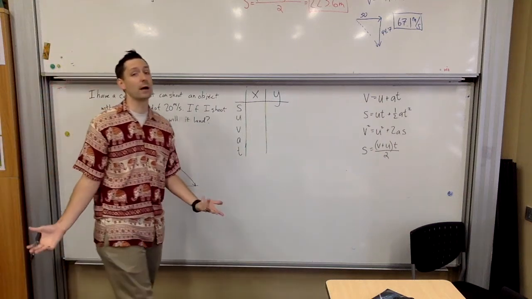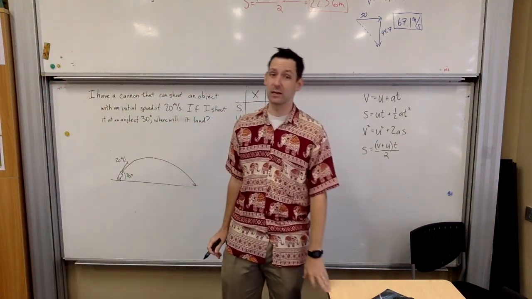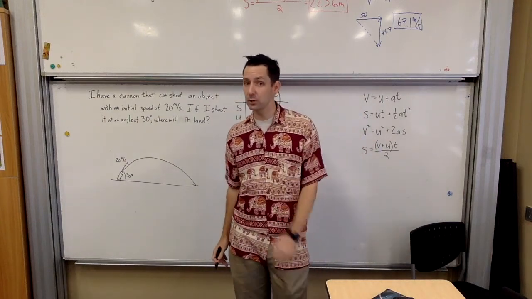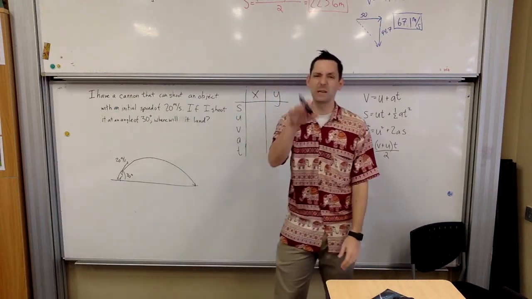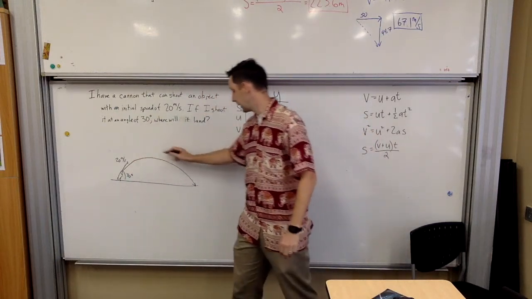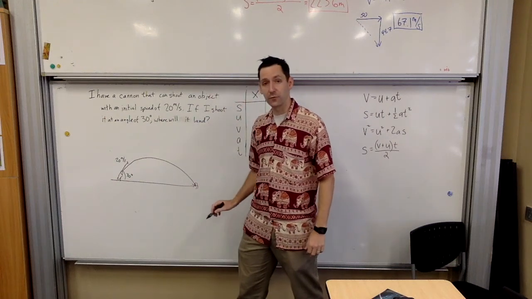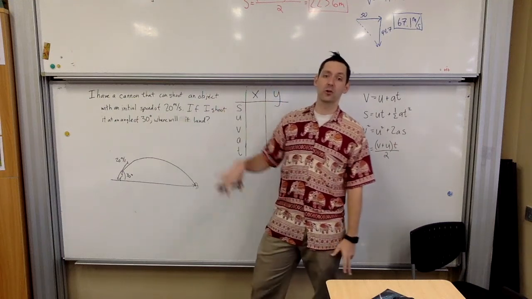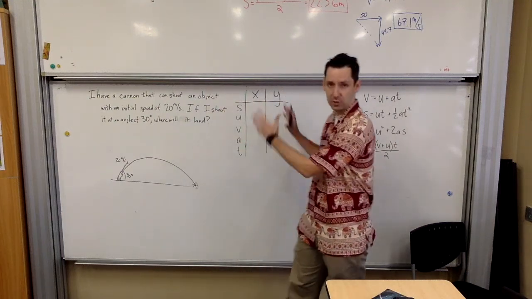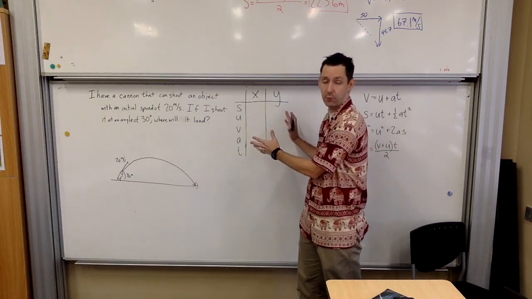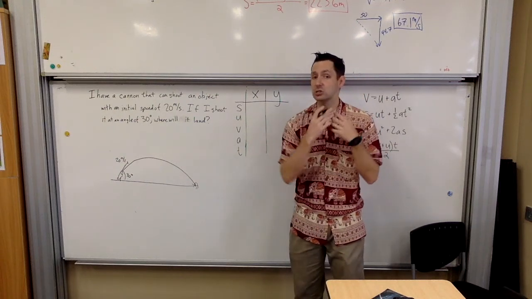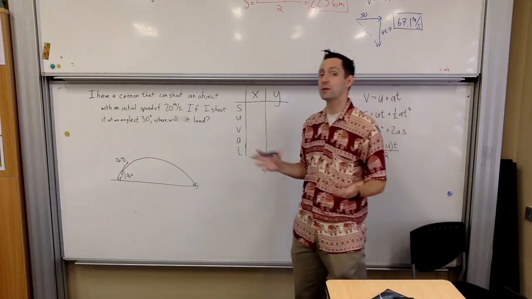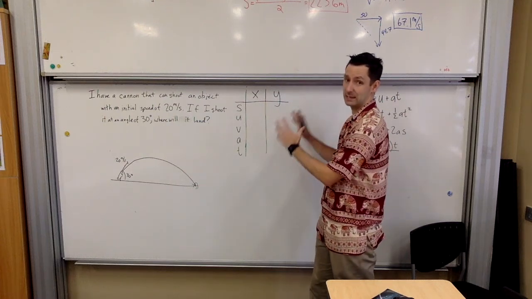Now, obviously, this is one of a million types of questions like this that could be asked. They could ask, what's the maximum height? At what angle will it hit the ground? At what speed will it hit the ground? Actually, what speed? That's easy because we know that if it goes up and comes down, if it's at the same level as before, it's going to have exactly the same speed that it started with. So speed is easy, 20 meters per second. But those other questions would require a different use of kinematics, but still using the same format. Okay? So remember, this is just an example. It's trying to get you through one, but you're going to have to figure out how to apply this to the other situations. But they're all basically the same thing.